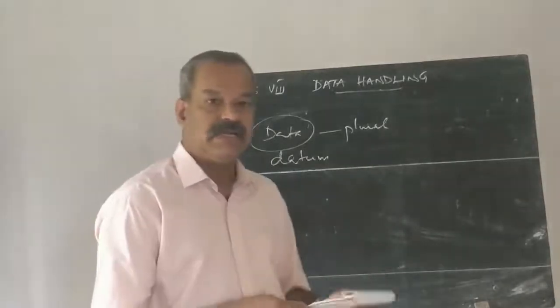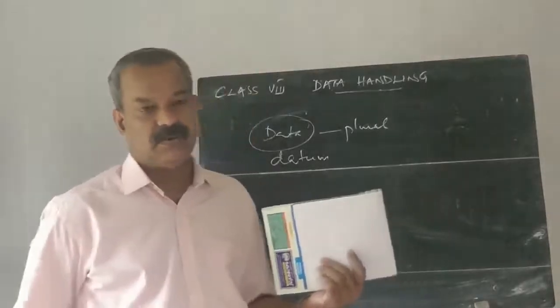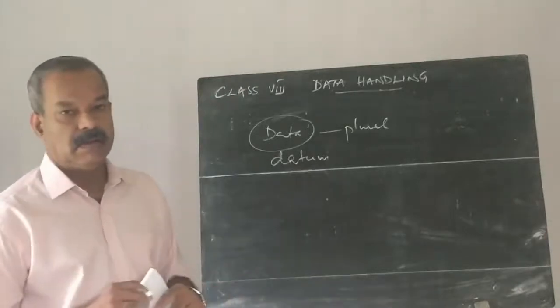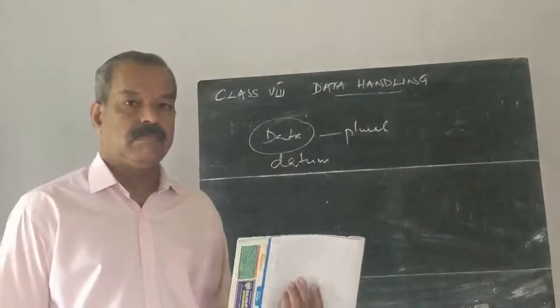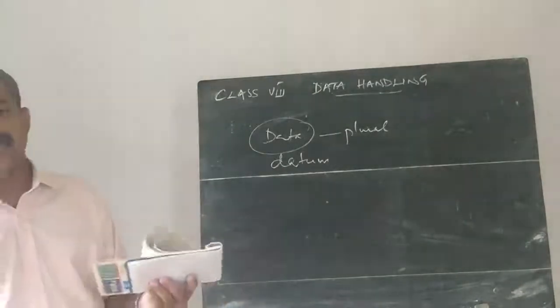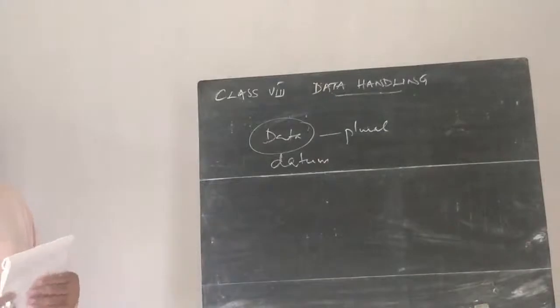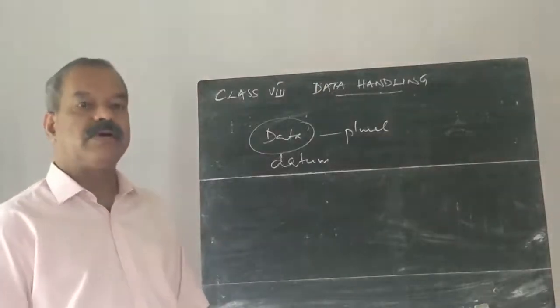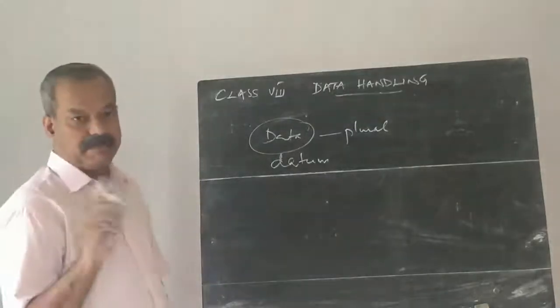We can represent numerical information or data by pictures or graphs. Can you mention or name any one of such graphs? A pictograph. What do you understand? Have you heard the term pictograph? A pictograph is the representation of data by its picture.